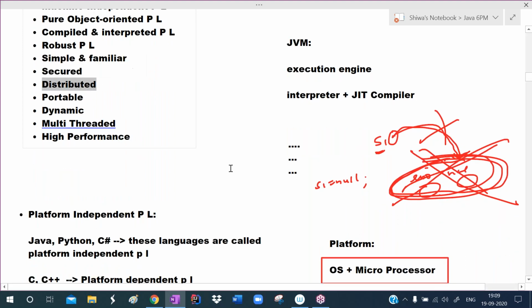Next one is distributed. When the same software can reside in many locations, that application is called a distributed application. Portable means that without making any changes to our Java application, we can run it on any machine, on any operating system, and on any microprocessor. So these things we discussed. Now I'm stopping the session.